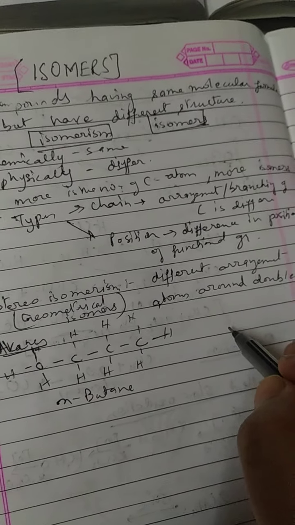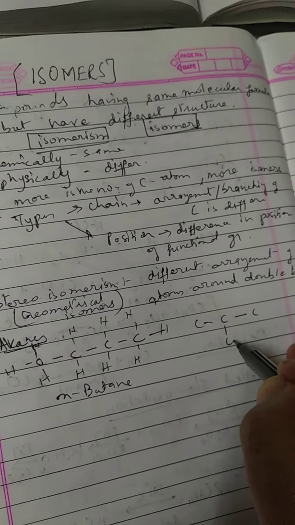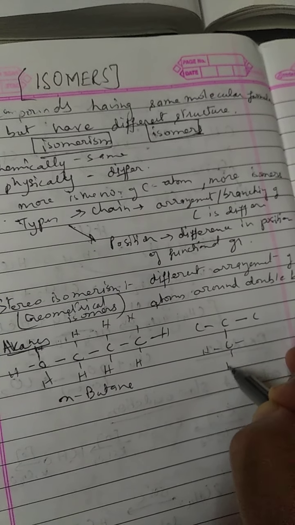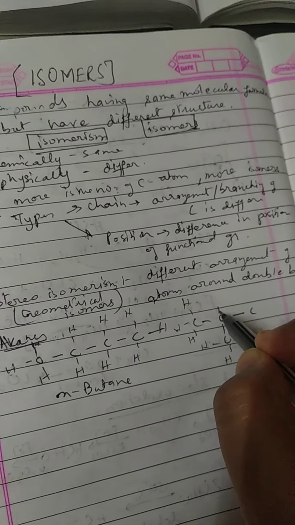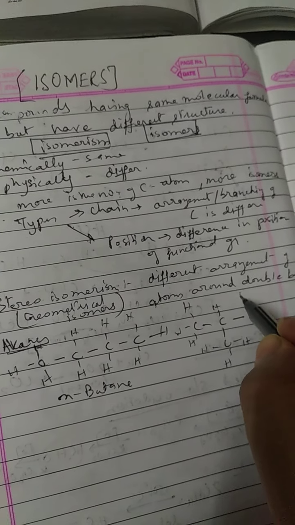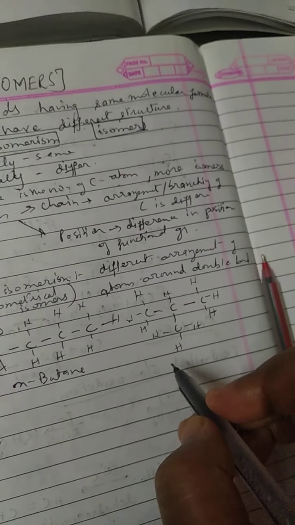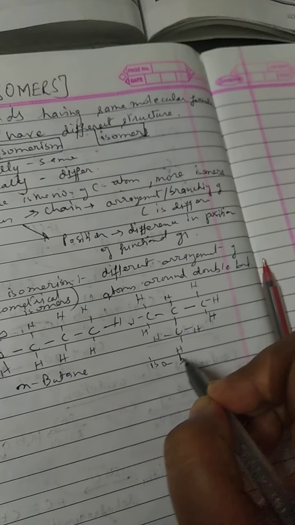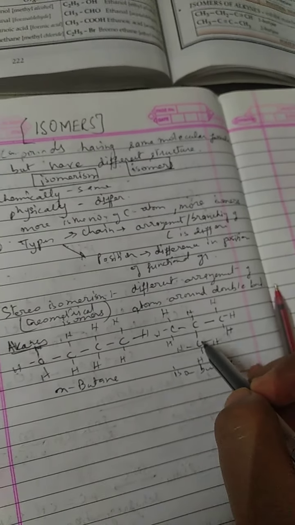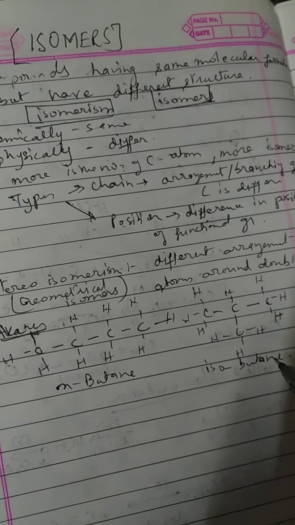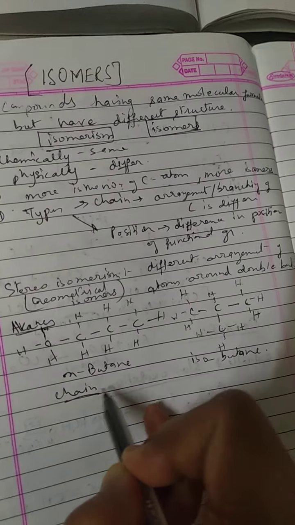Now if it is like this, this is called isobutane. The carbon here is connected to 3 carbon atoms, so it is called isobutane. So this is an example of chain isomerism.